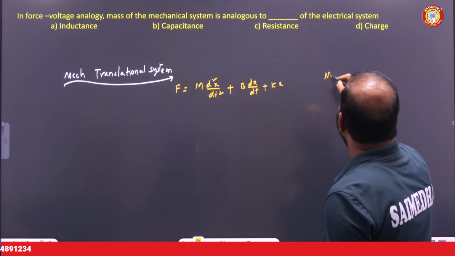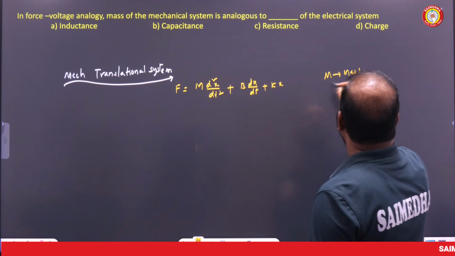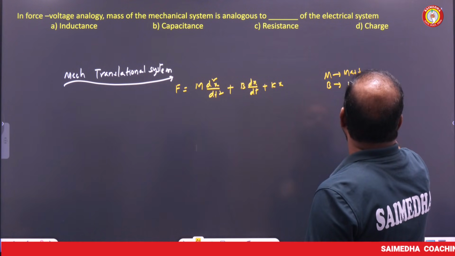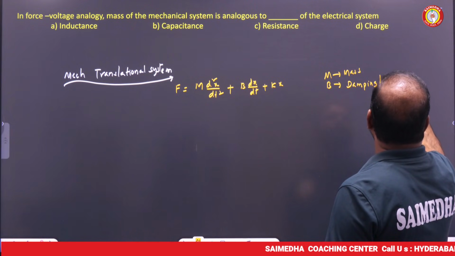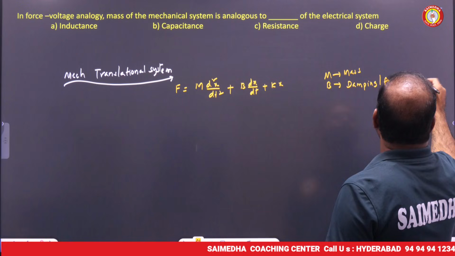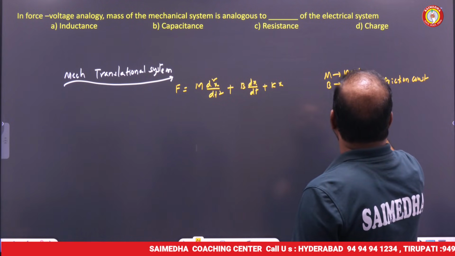Here m stands for mass, b stands for the damping or friction coefficient, and k is the spring constant.